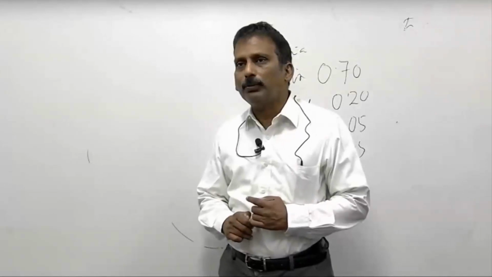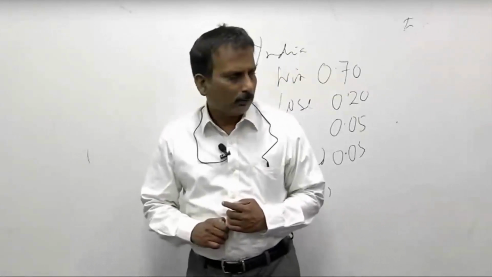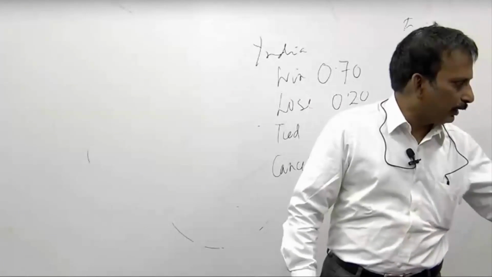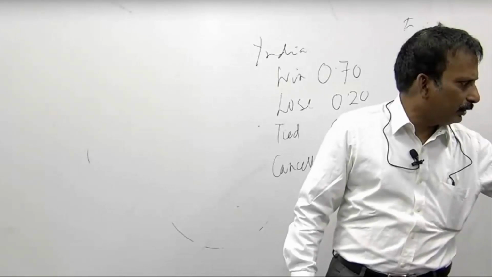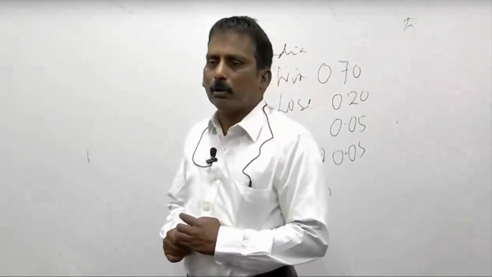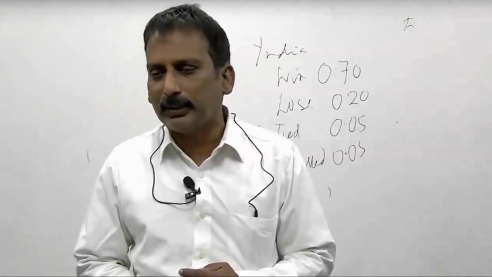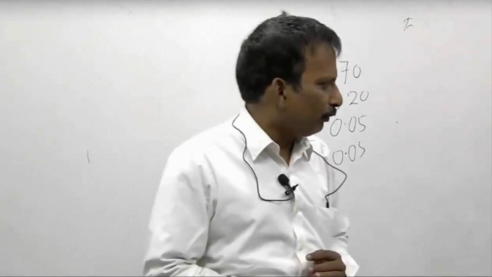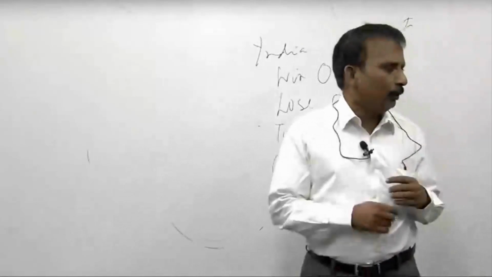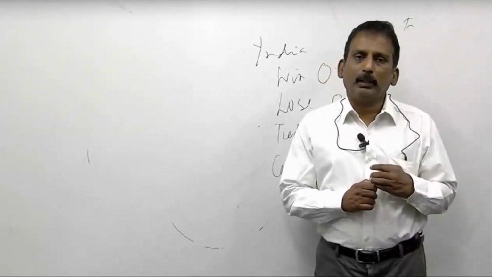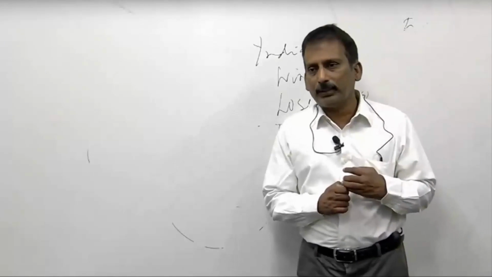What was the second learning objective? Probability, expected value and standard deviation. This is something you already know. We have already done that when we did the capital asset pricing model. So what we are going to talk about is only a repeat of what we said.